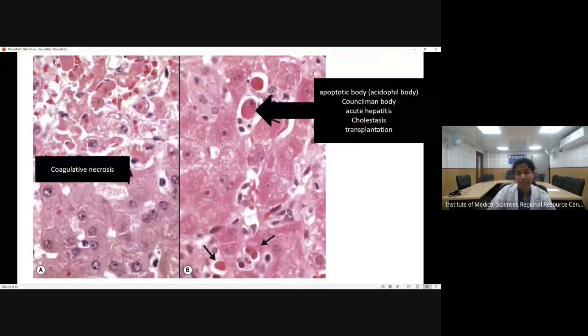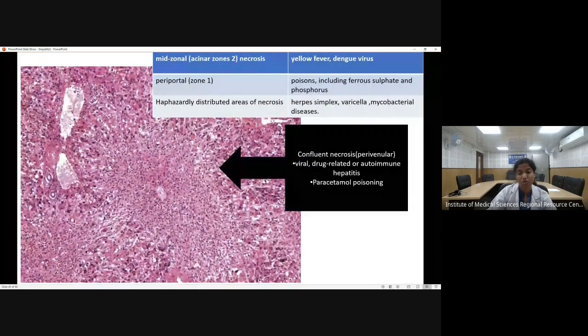Now, other things which can be present: this is the apoptotic body, which can be present in various forms of hepatitis, but it was first described in yellow fever, and it is also present in acute viral hepatitis. This is an apoptotic hepatocyte, and this is named the Councilman body. Or it can show coagulative necrosis also. Also, there can be confluent perivenular necrosis.